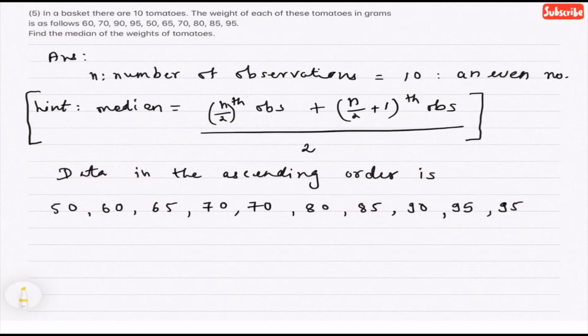Answer. Now here n, number of observations, is 10, which is an even number. So median equals n by 2th observation plus n by 2 plus 1th observation, divided by 2, which means it is the average of two central observations as the number of observations are even, when the data is arranged in ascending or descending order. So here data I have arranged in ascending order. So we get 50, 60, 65, 70, 70, 80, 85, 90, 95, 95.